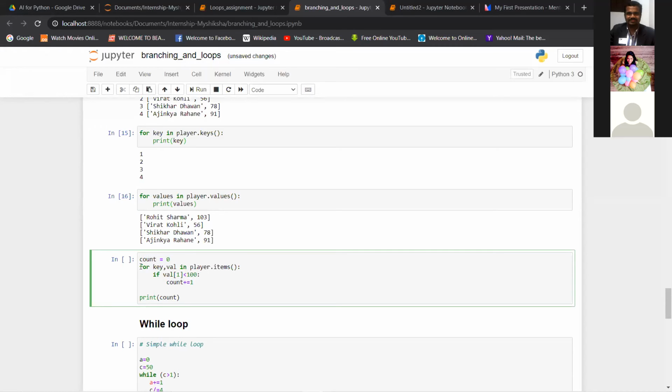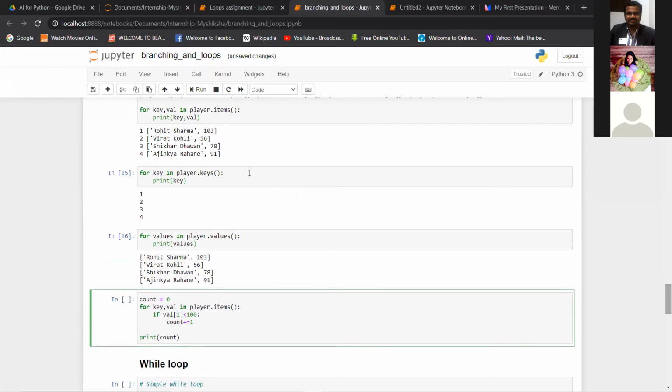We are using the for loop to count the number of instances where a batsman has scored less than 100 runs. Inside the dictionary, the values are this list, right? This list are the values.